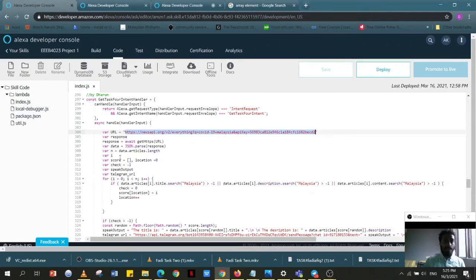Now variable i will be used in the for loop later, and variable score is an empty array, which we will use to store the numbers of the articles. Variable location is set to 0. Variable check is initialized to -1. Variable location and check will be used later in the for loop, so I'll be talking about them then. With that said, I will move into the for loop.